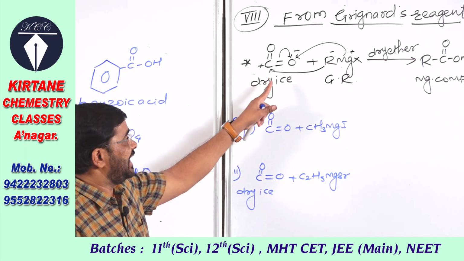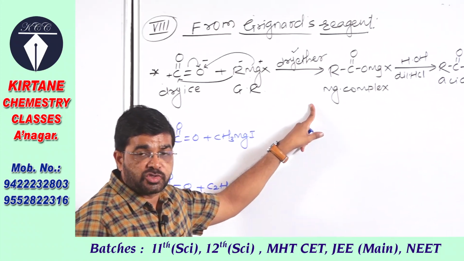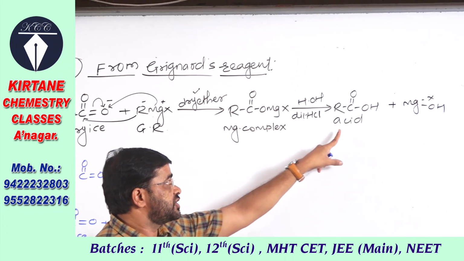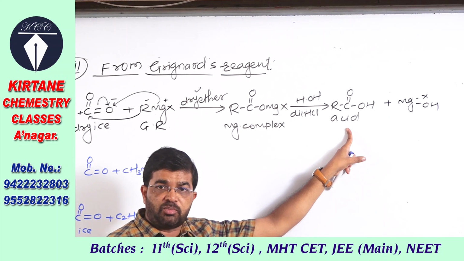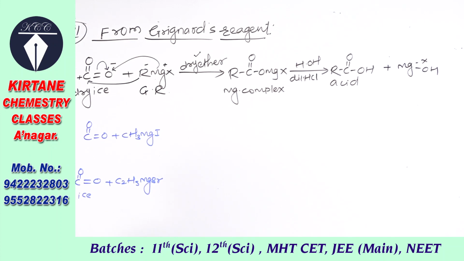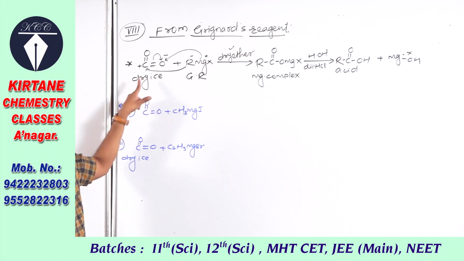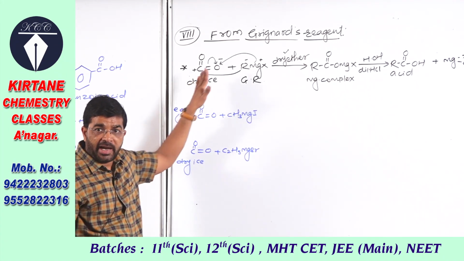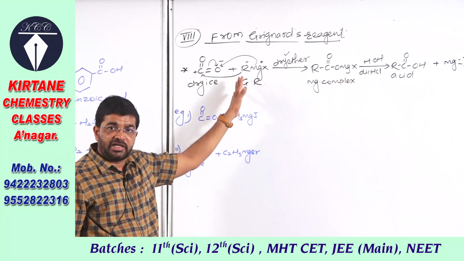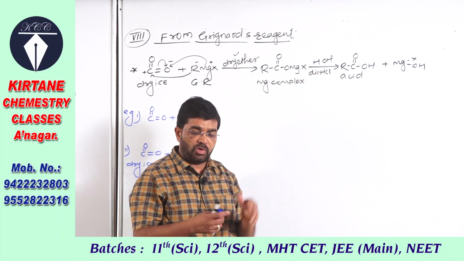So when this is added like this, in the presence of dry ether as solvent, a magnesium complex is obtained, and when this magnesium complex forms, on acid hydrolysis it gives carboxylic acid. So once again remember, a very simple reaction: an alkyl magnesium halide, that is Grignard's reagent, is added into solid CO2 or dry ice, the alkyl group adds on carbon, the remaining part of the Grignard reagent on oxygen, and it forms a magnesium complex, which on acid hydrolysis gives carboxylic acid.